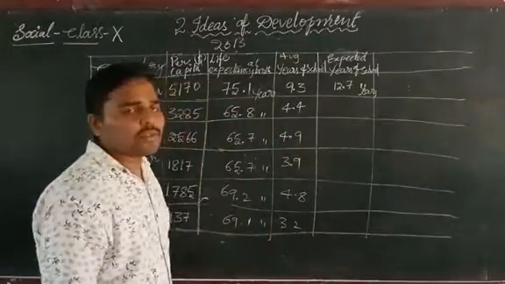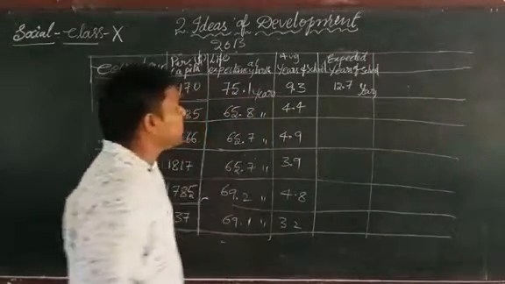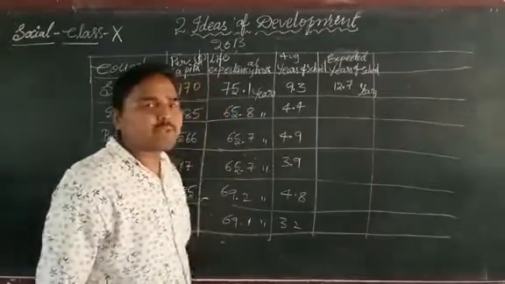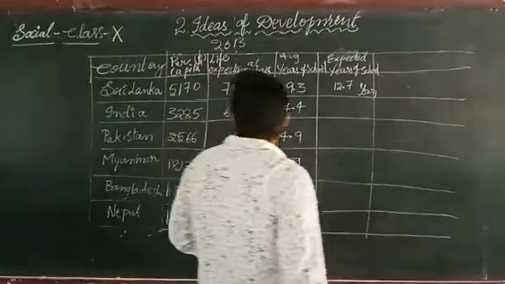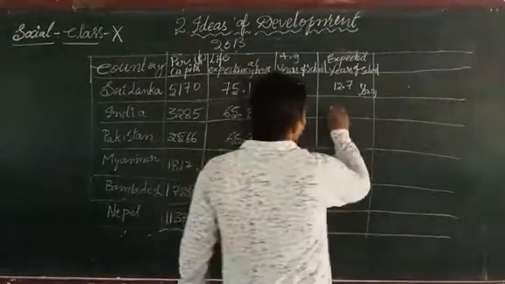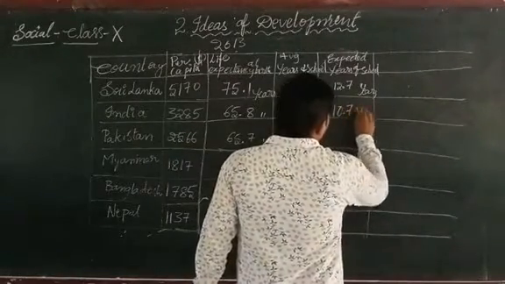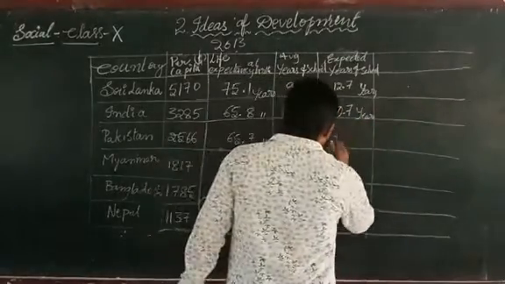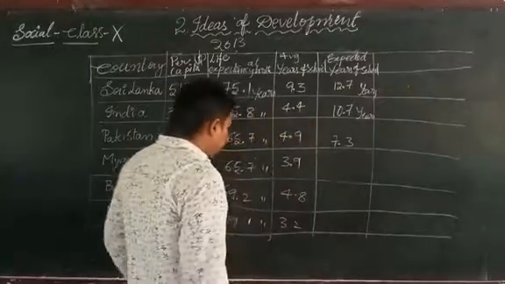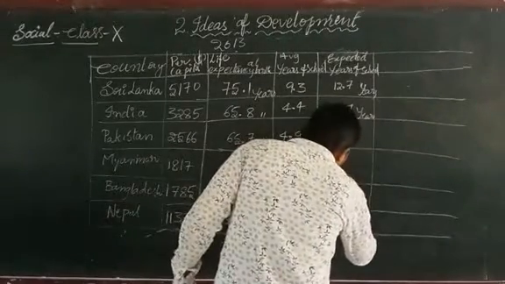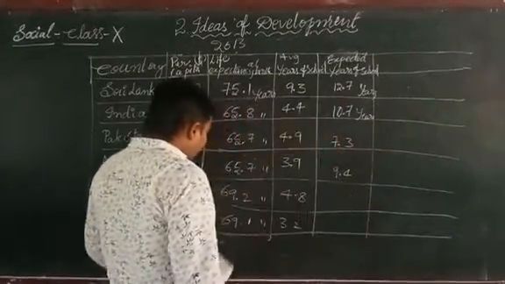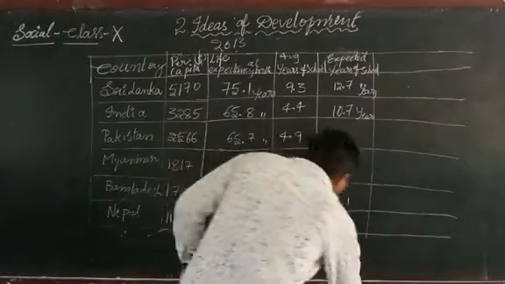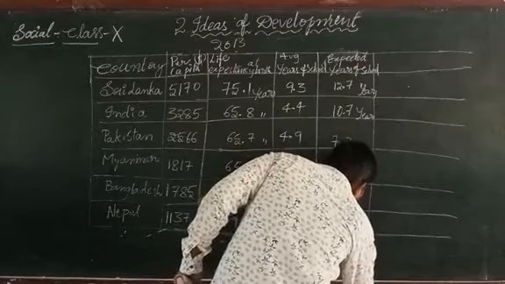The average years of schooling in Sri Lanka is only 9.3, but the UNDP expected 12.7 years of schooling in the state of Sri Lanka, and in India it is 10.7 years, and in Pakistan 7.3 years, in Myanmar 9.4 years, in Bangladesh 8.1 years, and in Nepal 8.9 years.